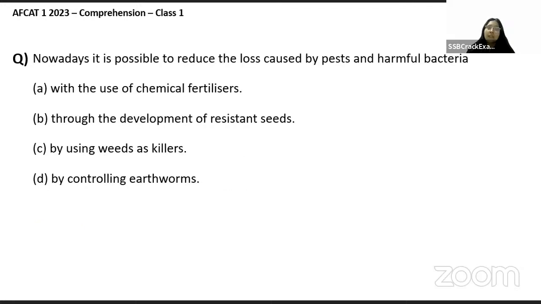Absolutely correct. Nowadays, it is possible to reduce the loss caused by pests and harmful bacteria with the use of chemical fertilizers, through the development of resistant seeds, by using weed killers, or by controlling earthworms.